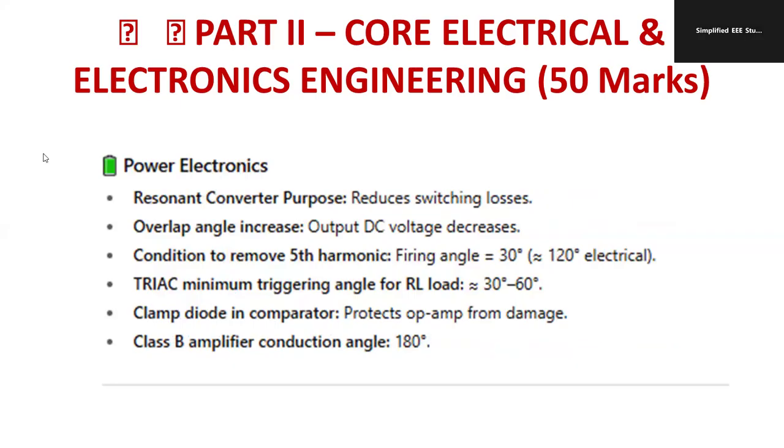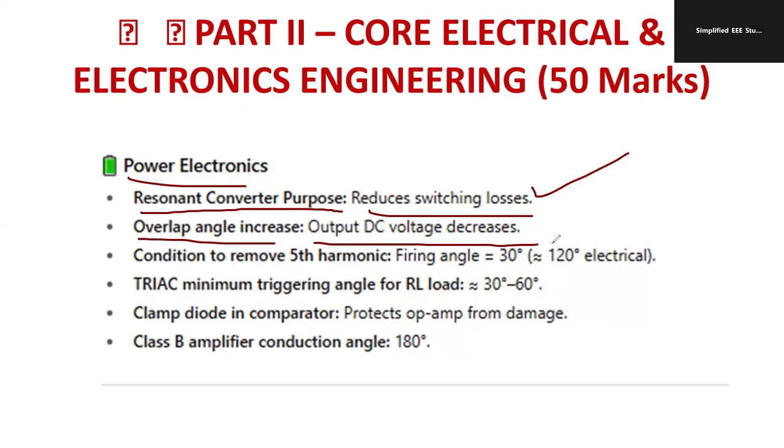Power electronics is also one of the vast subjects. Study the different types of converters. What is a buck converter, boost converter, buck-boost converter, what is duty cycle, what is PWM. Similarly, a special type of converter is the resonant converter, which reduces switching losses. As the overlap angle increases, the output DC voltage decreases. Study the relation between alpha and output voltage.